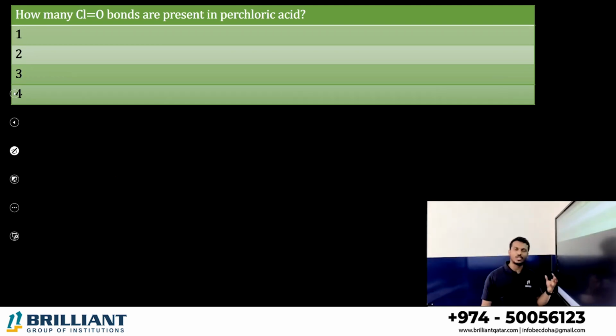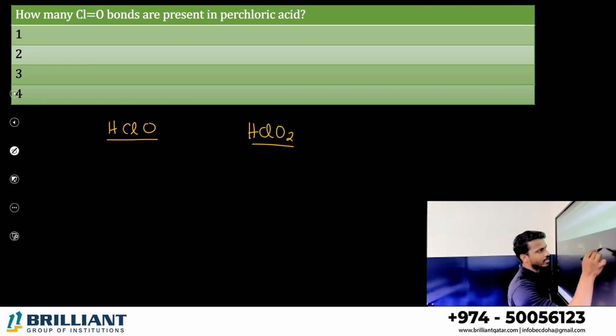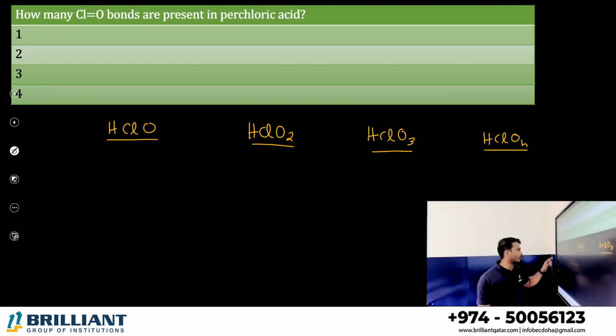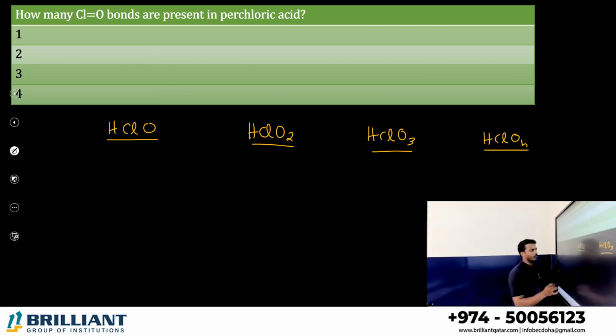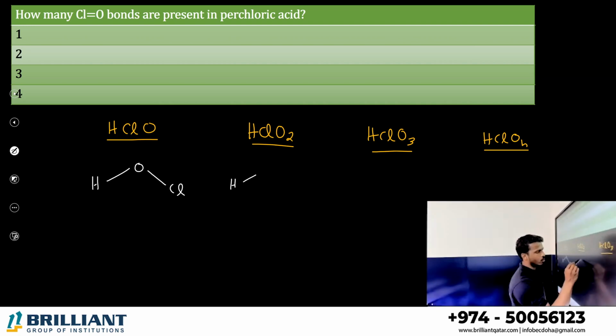Very simple to know the shape of oxoacids of any compound. Let me write once again. HClO, hypochlorous acid. HClO2, chlorous acid. HClO3, chloric acid. HClO4, perchloric acid. Very simple to write the structure here, all. See, all of you, one is common in every system: HOCl, like a bent shape. This is common in everything. You can write like this, HOCl.